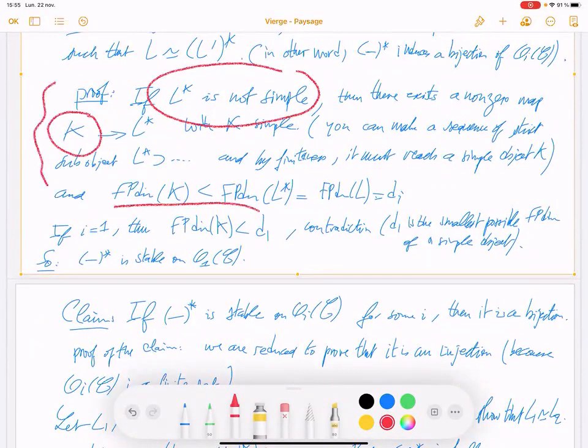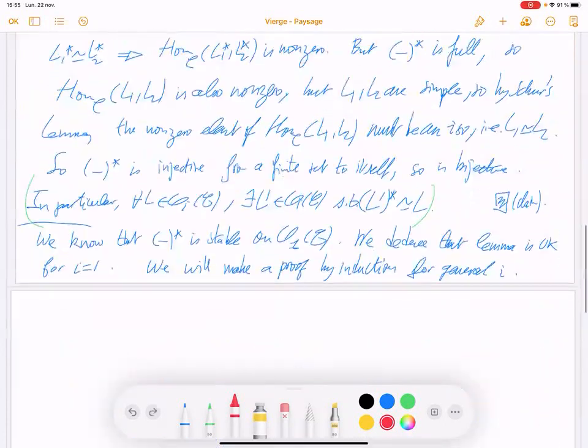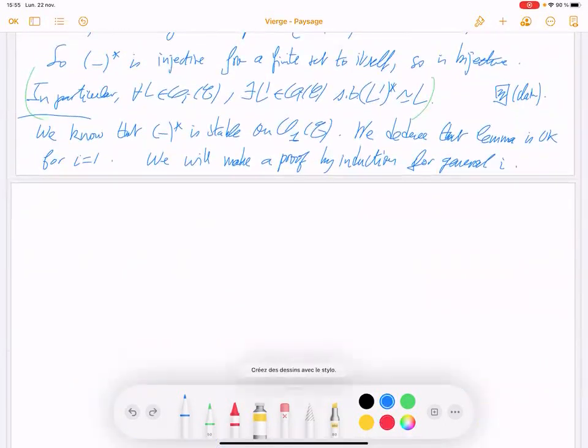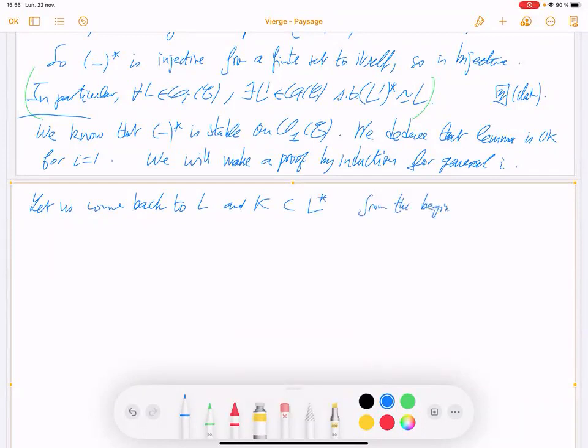This was written in general, not only for i equal 1, so we can come back to that. Let us come back to L and K from the beginning, with K less than L star, K simple.